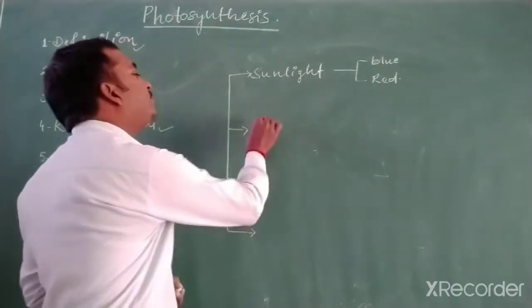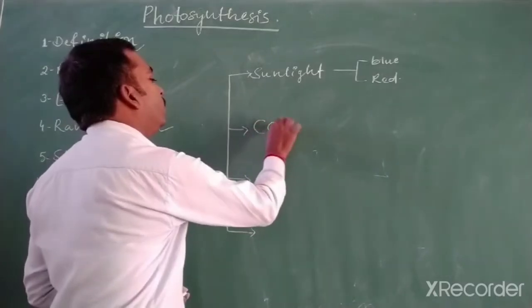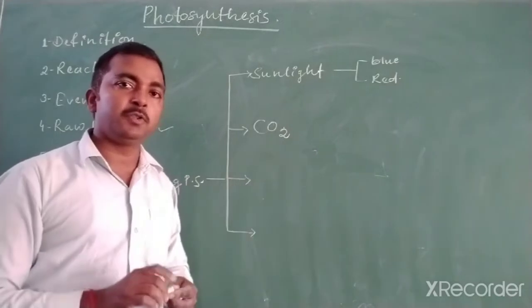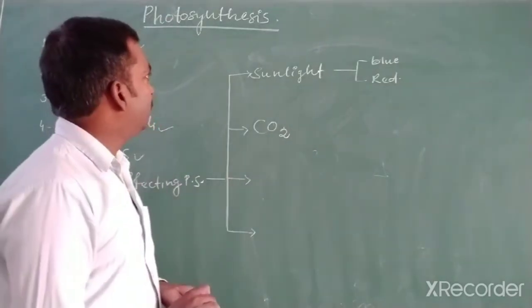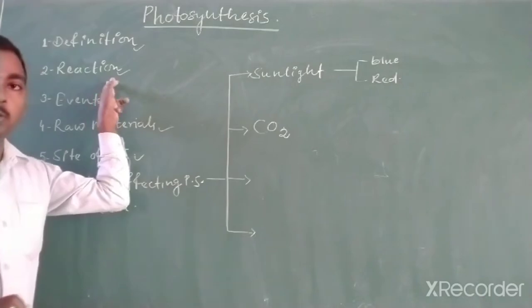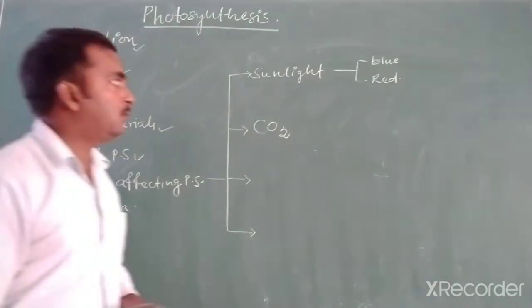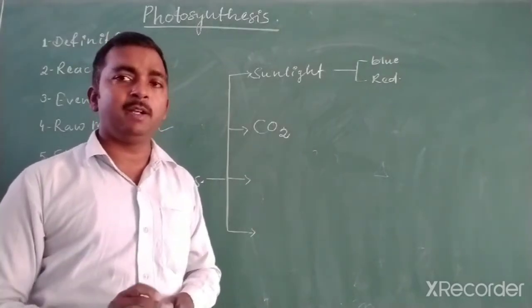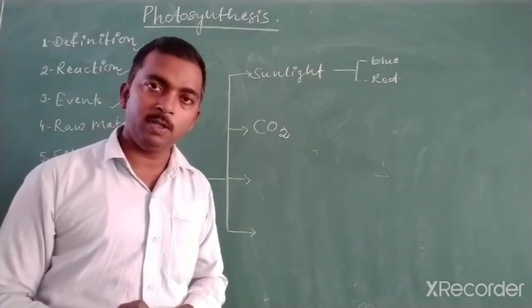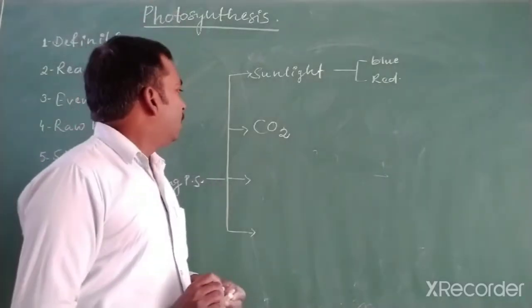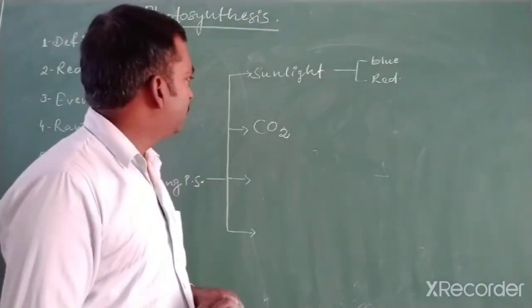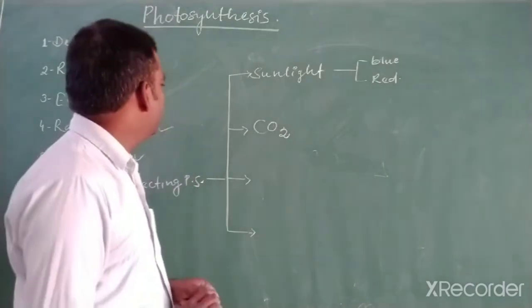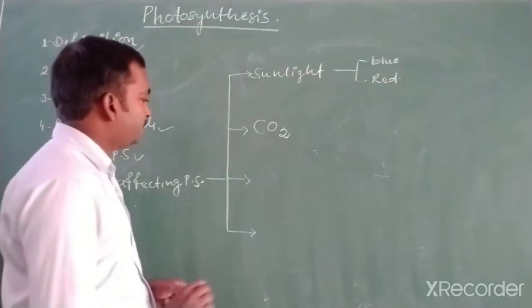After sunlight, the concentration of CO2 is another factor that can affect the rate of photosynthesis. As we know from the reaction of photosynthesis, carbon dioxide is one of the raw materials for photosynthesis. So in the absence of carbon dioxide, the rate of photosynthesis will be very slow, and in a small amount of carbon dioxide the rate of photosynthesis is also slow.